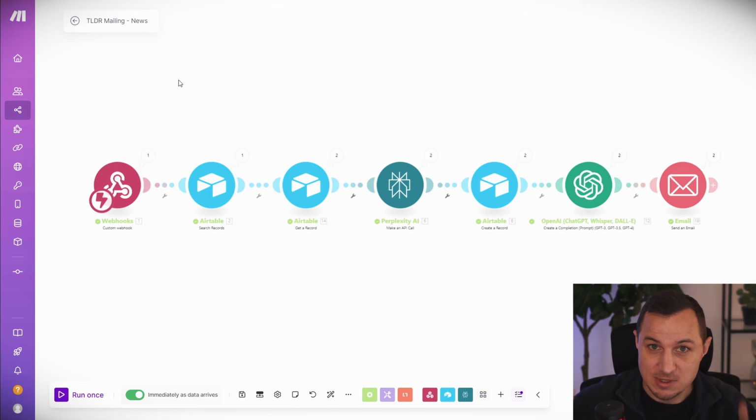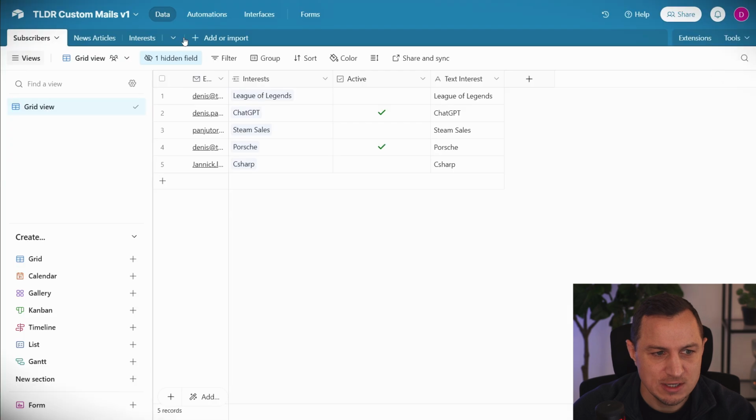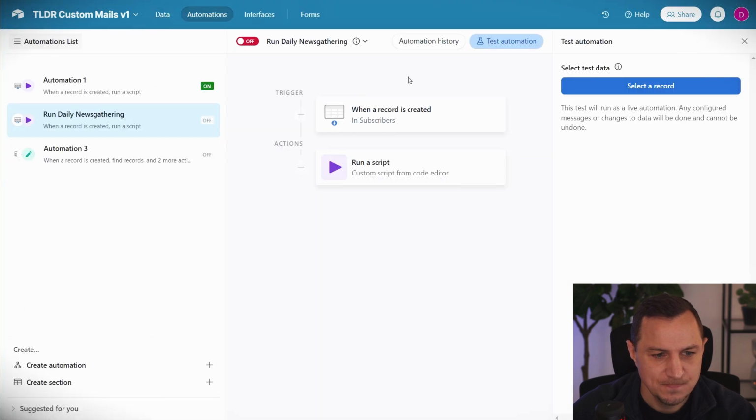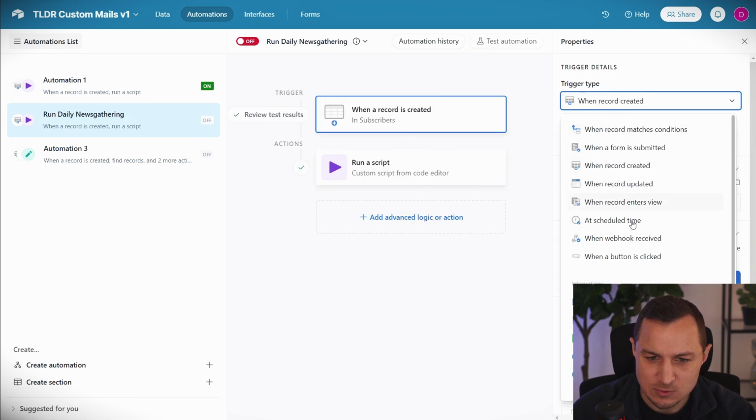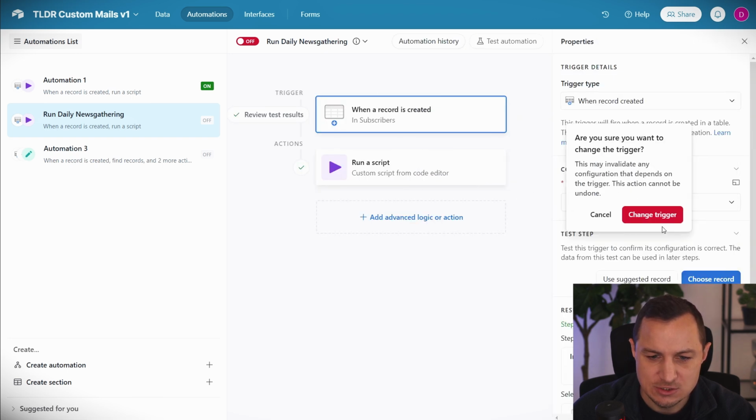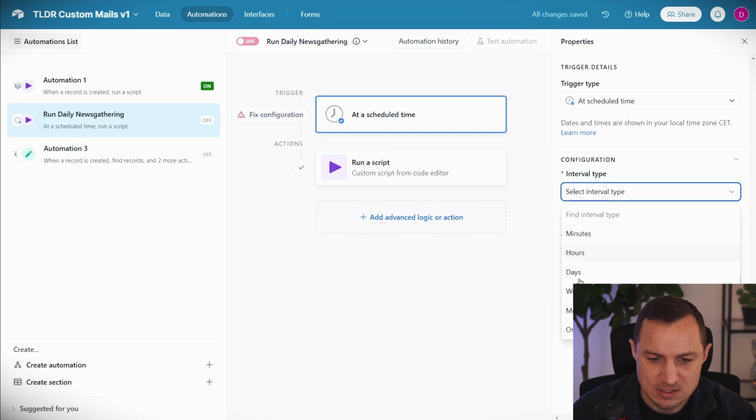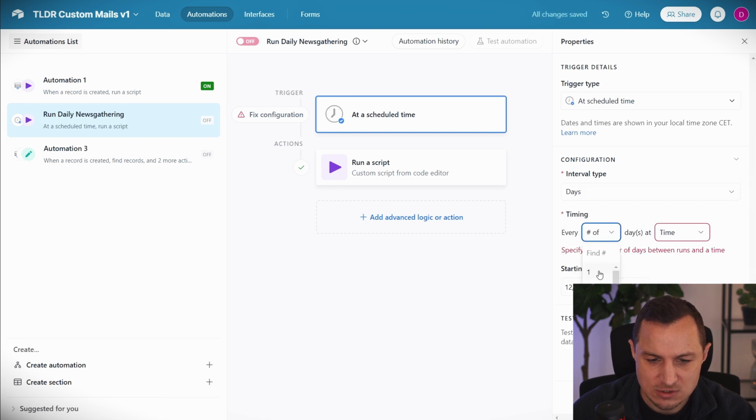So the email, the text for the email. This is triggered once a day. I set up the automation to trigger directly in Airtable. I deactivated it now, but usually it was triggered at a scheduled time. So I just said once a day, I want this to happen.